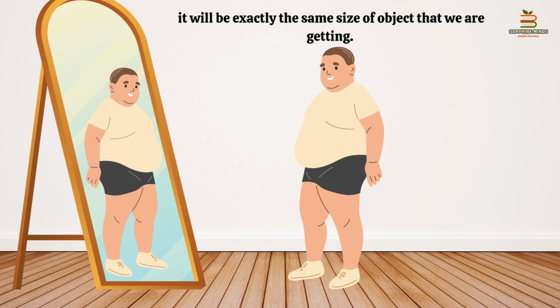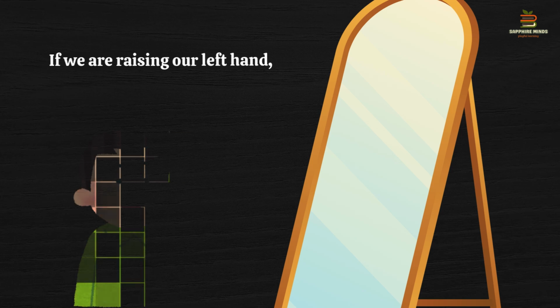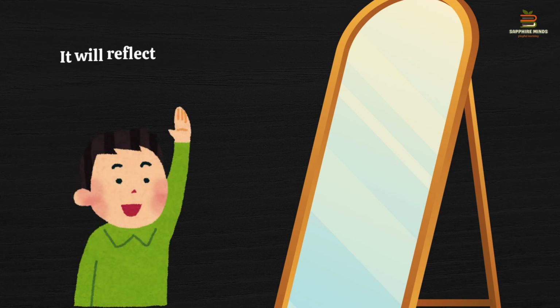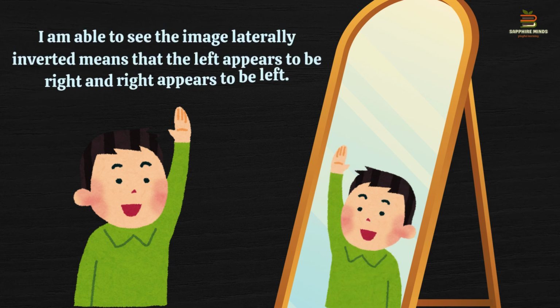Apart from that, I am able to observe that if I am raising my left hand, then in the mirror I see it as my right hand, right? It means that I am able to see the image laterally inverted, means that the left appears to be right and right appears to be left, right? So this was the second characteristic that we have observed in the plane mirror.